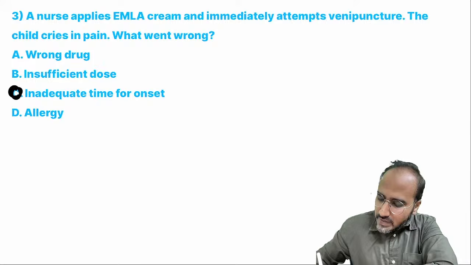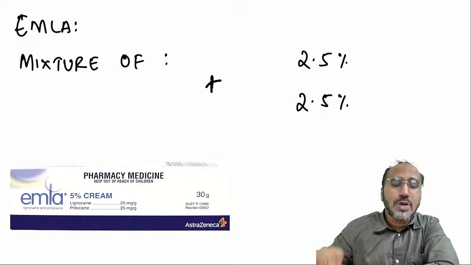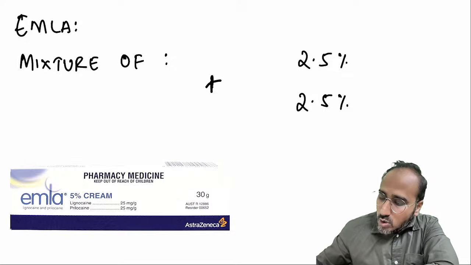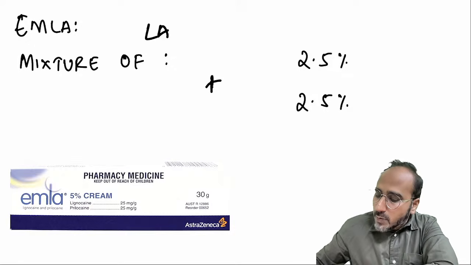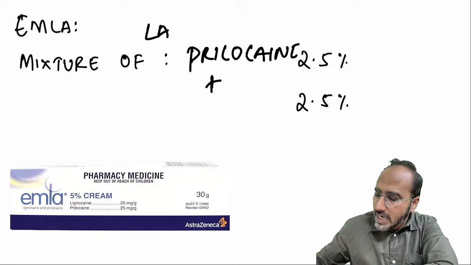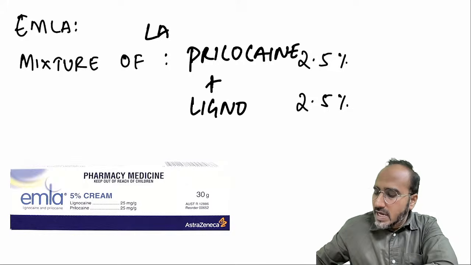Answer over here is inadequate time for onset. Now coming to EMLA. EMLA is a eutectic mixture of local anesthetics. What local anesthetic are we talking about? 2.5% prilocaine and 2.5% lignocaine is there in EMLA. When you apply this EMLA, for which patient do you apply it?